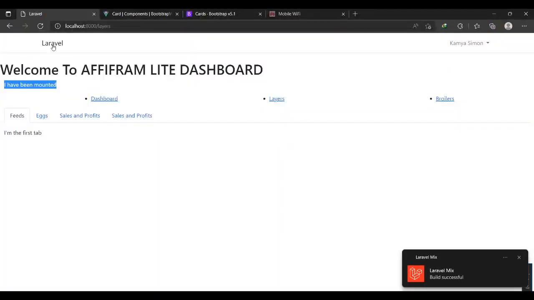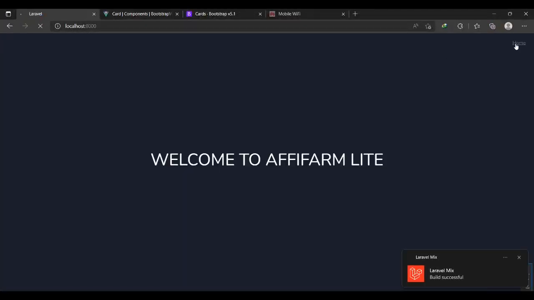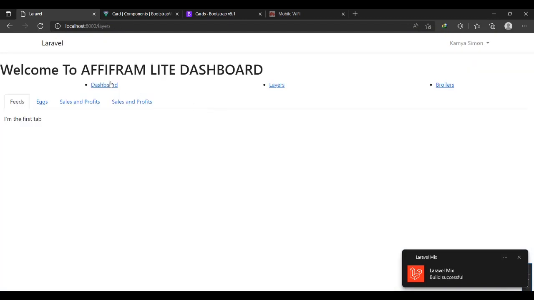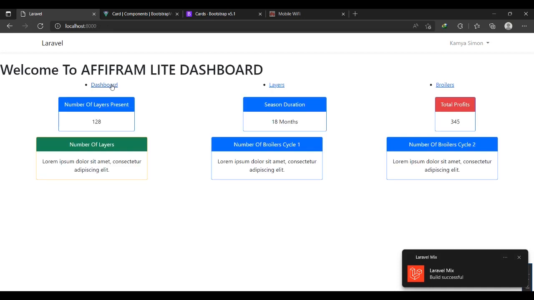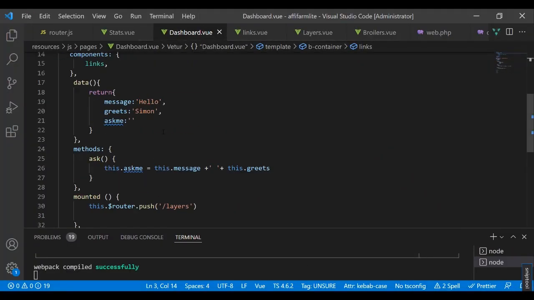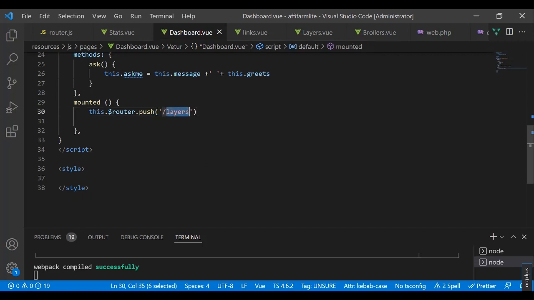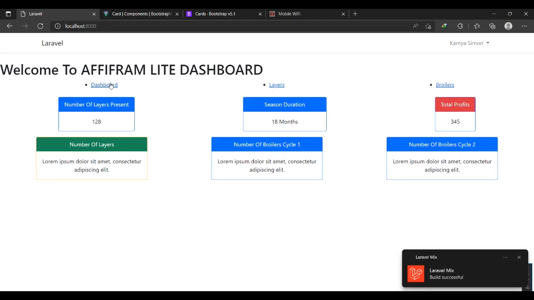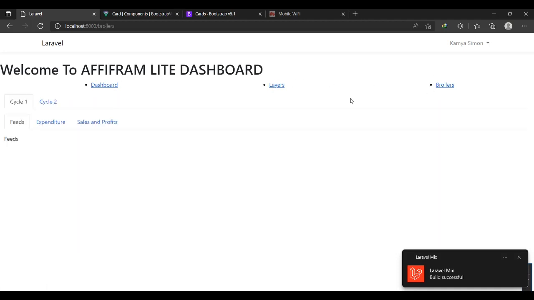And then I give it a self-closing tag, just like that, okay? So let us see, when I click and go to home, links should be there. Okay, here it is. So I can click again, or by default it's still going to layers. I need to just change that here in the dashboard so that it goes to the root. By default I can still click, and the only thing the other one is doing is render, which means I can always call the links in any other section that I need.